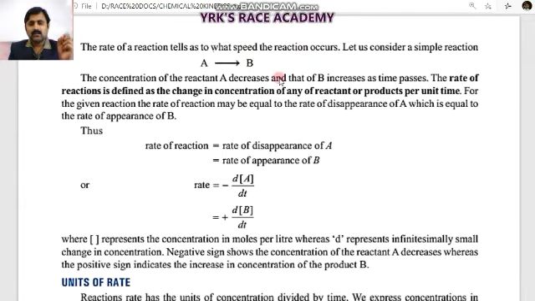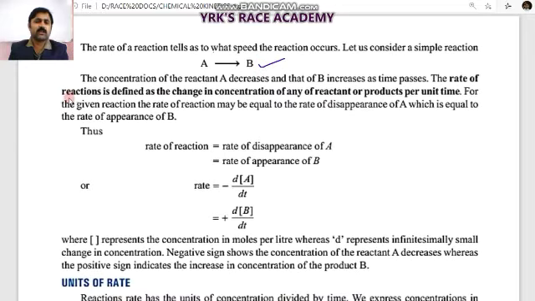So the main aim of the rate of reaction is that it will tell us how a reaction occurs with speed. Let us consider the reaction A gives rise to B. In this, the concentration of A decreases as A is the reactant. B's concentration increases as B is the product. So rate of reaction can be defined as the change in the concentration of any reactant or product per unit time. That is the exact technical definition from this chemical kinetics topic.